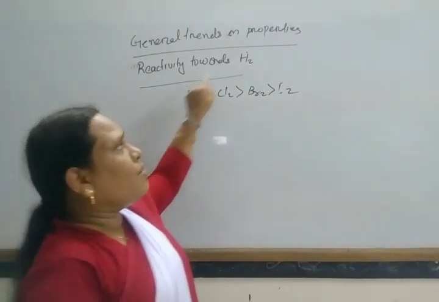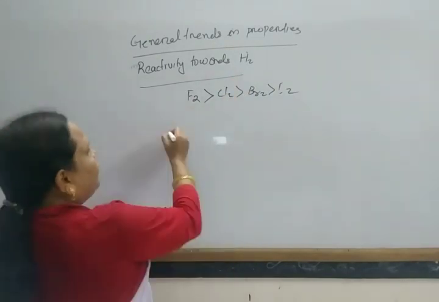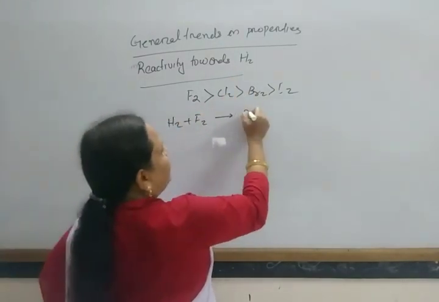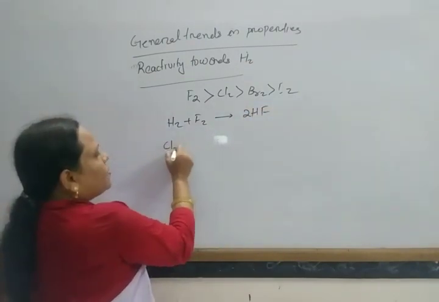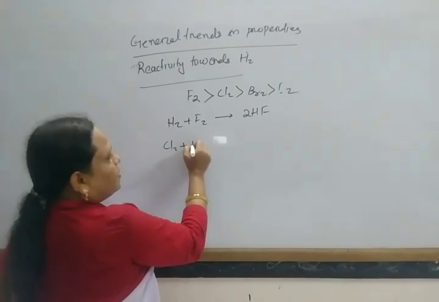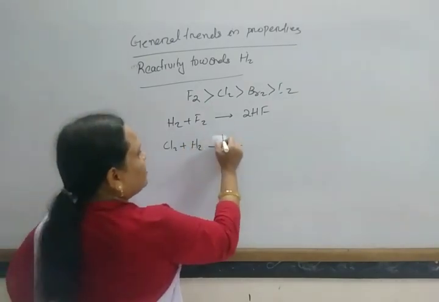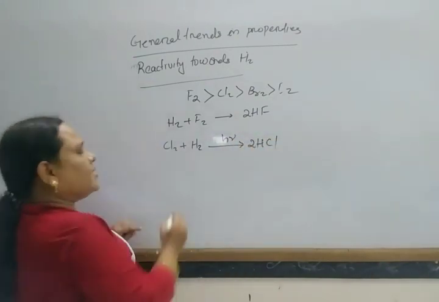Fluorine reacts violently with hydrogen to form HF. So H2 plus F2 gives 2HF. Similarly, chlorine reacts with hydrogen in presence of sunlight to form HCl.